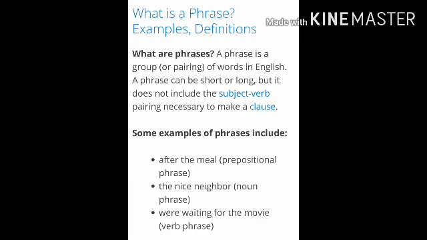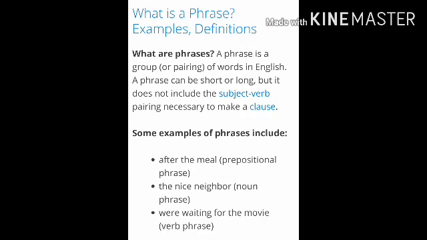Okay. So now let us see some examples and we'll be more clear. See the first example: after the meal. We don't know who is the subject and we don't know whom we are talking about. And there is no action in it, that means no verb. So this, after the meal, though it is a group of words, is a phrase, my dear student.